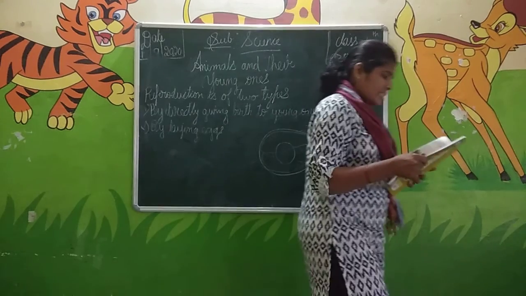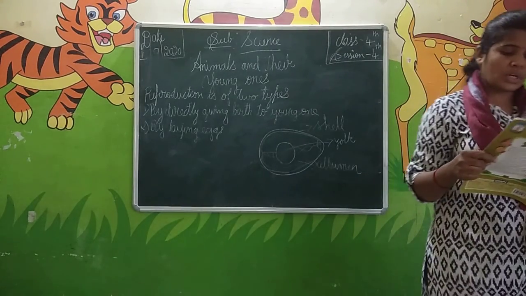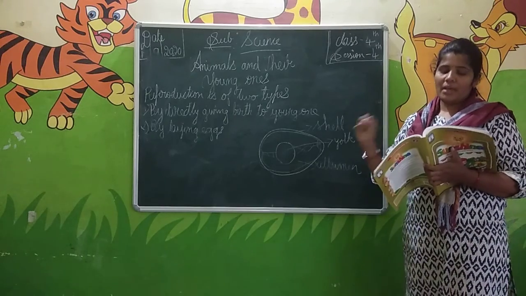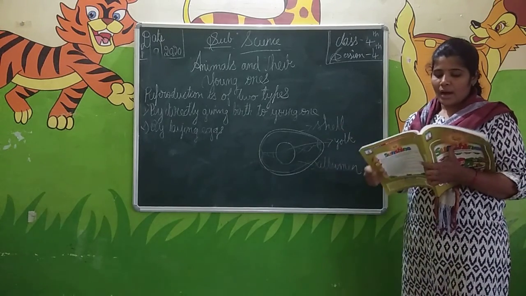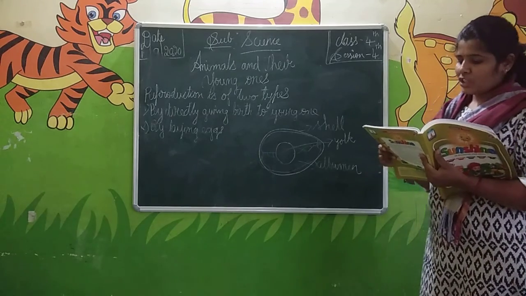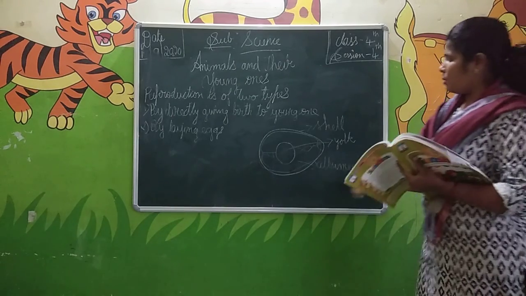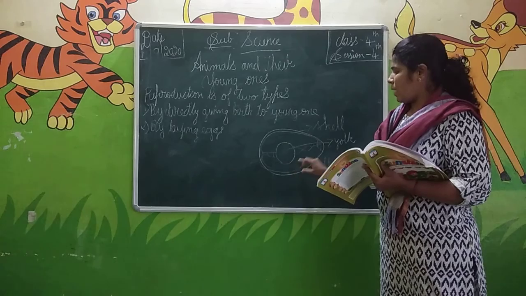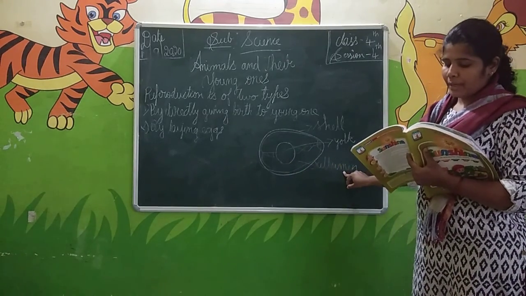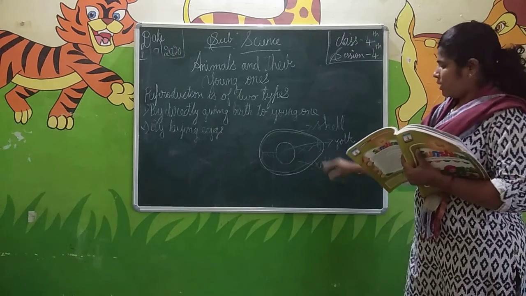The egg has a hard but thin protective outer covering called the eggshell. The shell of an egg is very thin, but it is also very hard. Inside the egg there is a white jelly-like substance called albumin. It is also called egg white.